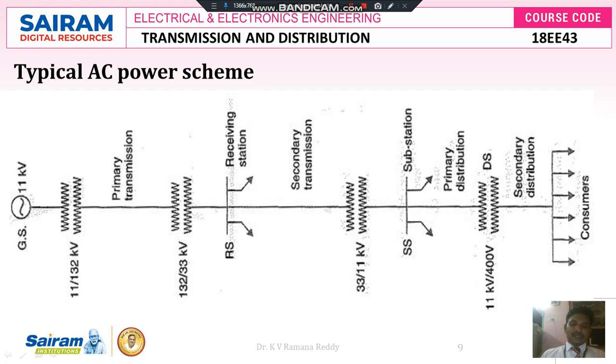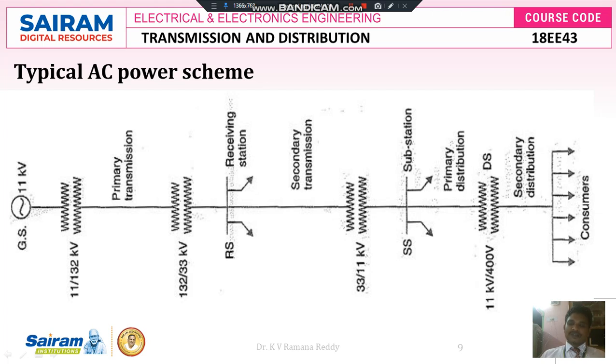And this 33 kV is the amount of voltage which we are transferring in the secondary transmission system. Before it reaches that substation, there is another step down transformer, where we are going to step down the 33 kV voltage into 11 kV with the help of a suitable step down transformer. And these 11 kV are directly given to some loads.